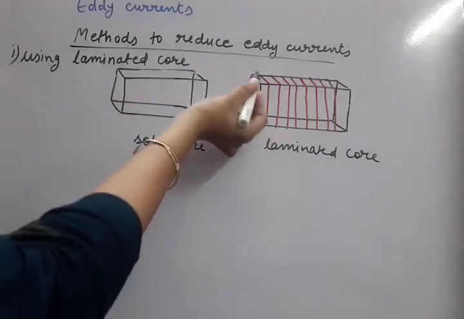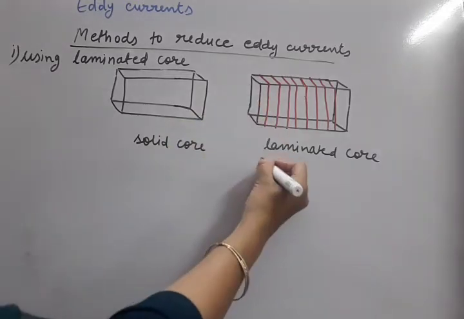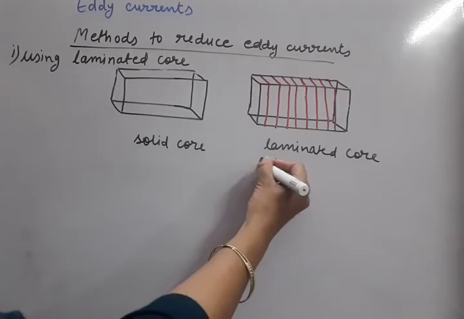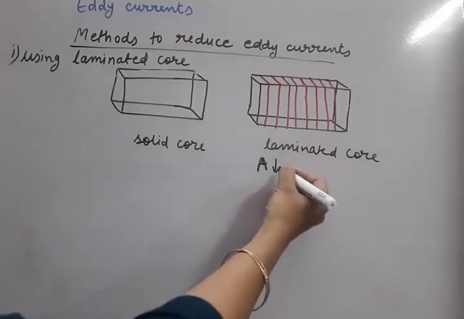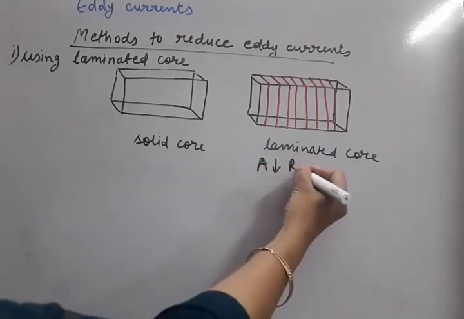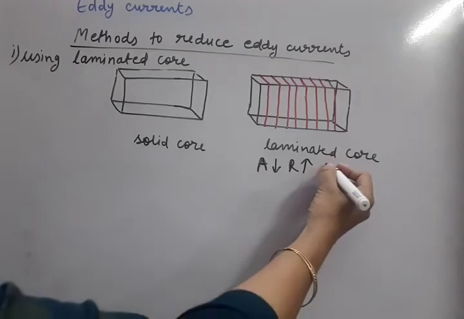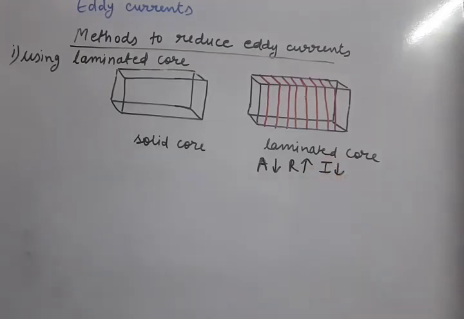So when eddy currents flow here, they get less area. The area is less for the eddy current to flow. If the cross-sectional area is less, then resistance, being inversely proportional, is more, which the eddy currents have to cross, and that's why the eddy currents are less. Eddy currents flowing in the laminated core are less in magnitude.